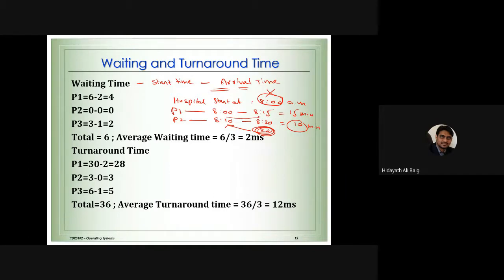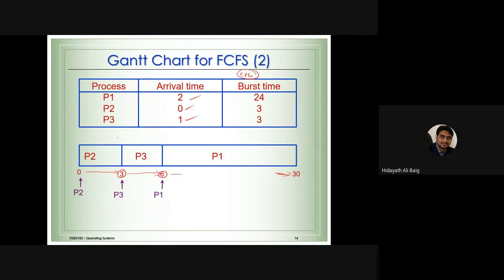That's why we always subtract the arrival time, because we don't want to count the time before the process has arrived. If you look at our example scenario, the CPU starts at 0 milliseconds. The system starts at 0 millisecond. Process 1 is like patient 1, directly going to the CPU, so there is no waiting. Process 2 also has waiting time 0.